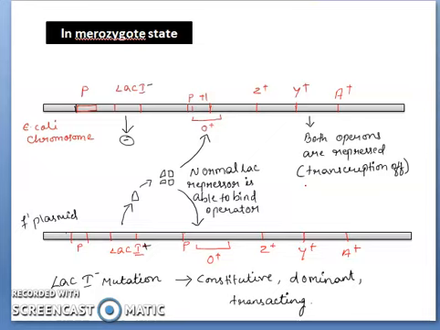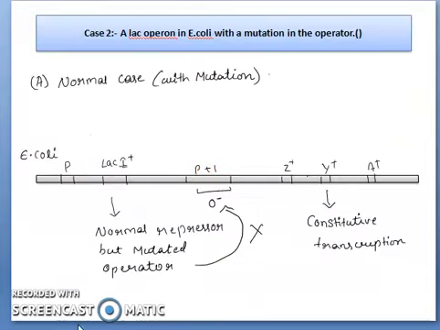What is trans-acting? Here lac-I is mutated, but here lac-I is positive. That means it can produce the repressor. The repressor is produced from this DNA, but it is coming and binding to the operator region of the other DNA. This is known as trans-acting. That means from this DNA, the repressor is coming and binding to the operator of the chromosome. That is the reason the transcription will be off.